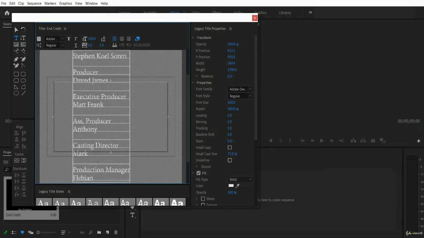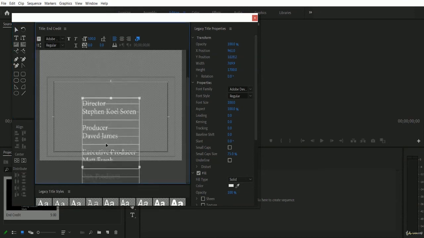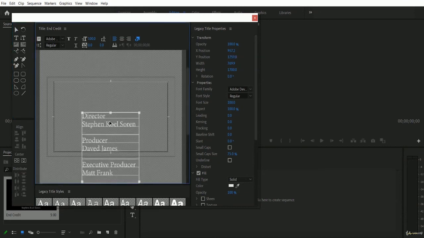Okay, so we have some end credit over here, and right now we have to place it, and that's why we have to use the selection tool. So here is the selection tool and we have to use it. With the selection tool, we have to place this text at the middle of our frame.